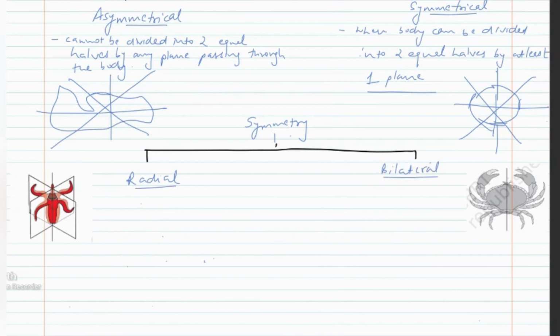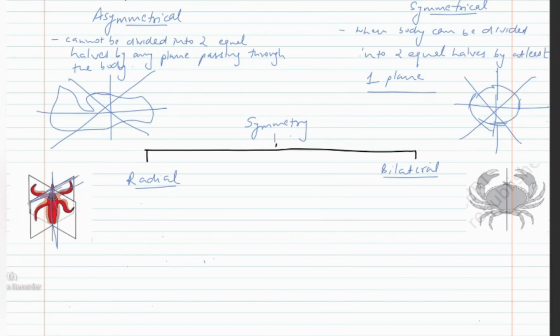In radial symmetry, there will be more than one plane along which the body can be divided into two equal halves. For example, this plane is dividing the body into two equal halves. This plane is also dividing the body into two equal halves. How? This plane is passing through the middle of the organism.